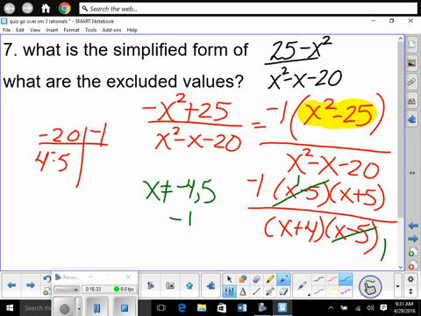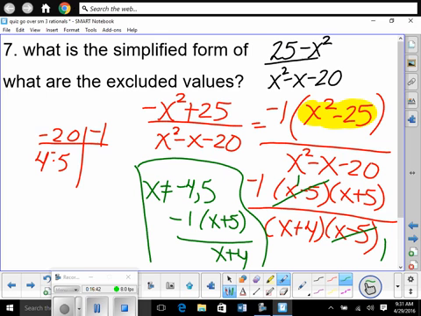If you thought you got it wrong, you have an x plus 5 on top in parentheses, and on bottom we have x plus 4, right? This would have been our final answer. Plug in a negative 5. We're setting each of those equal to 0, right? If you plug in negative 5, that's negative 10, which is great. Does that make sense? Okay.